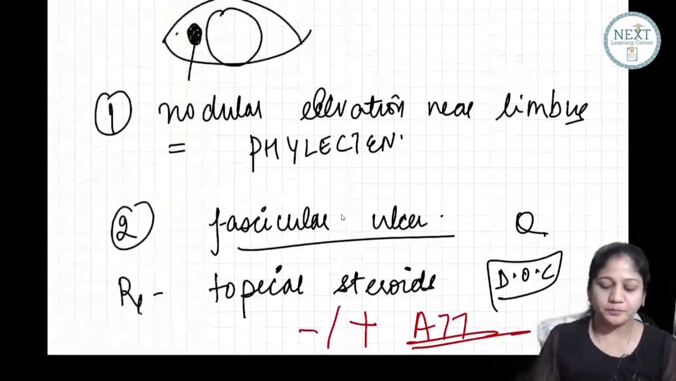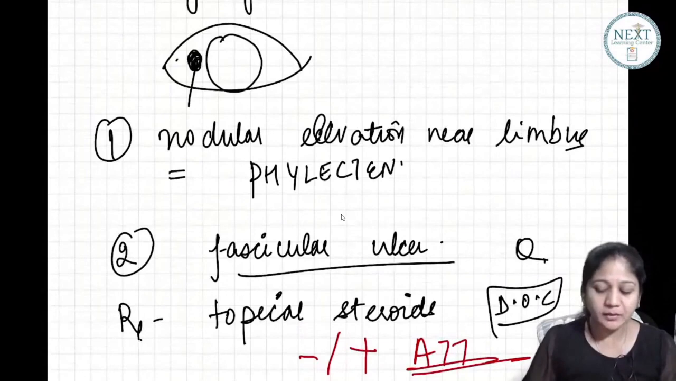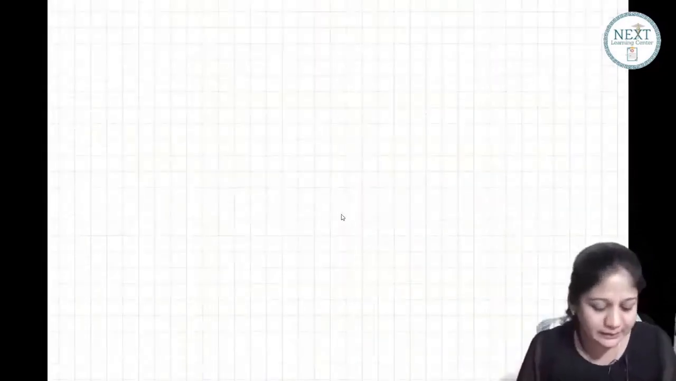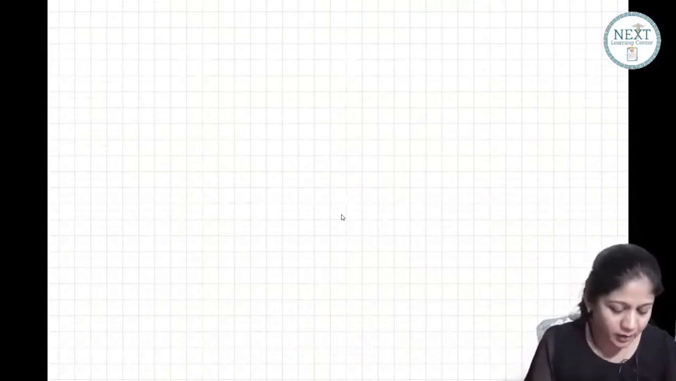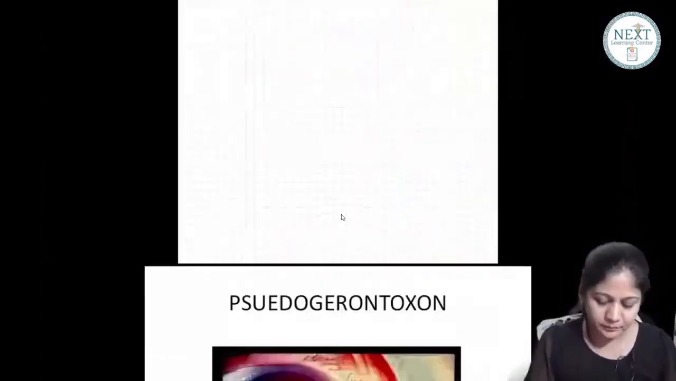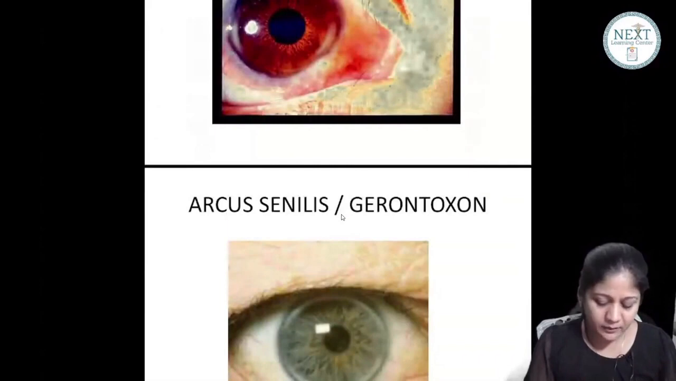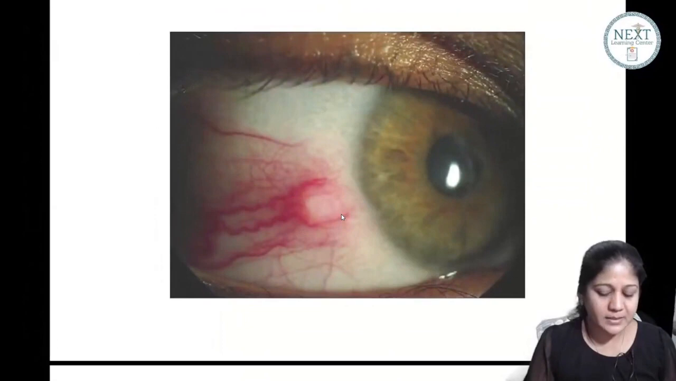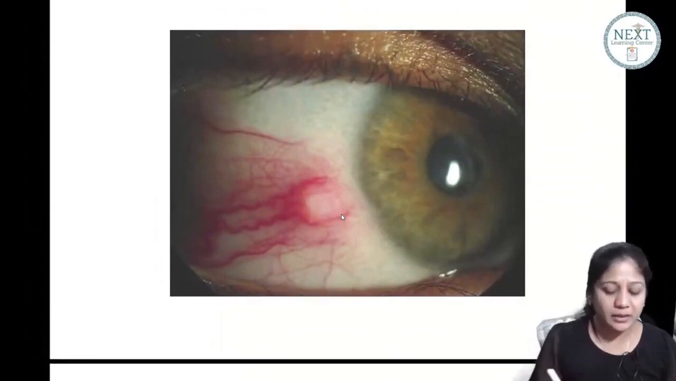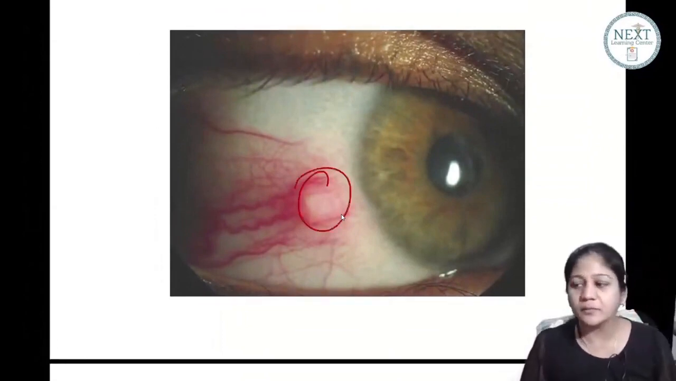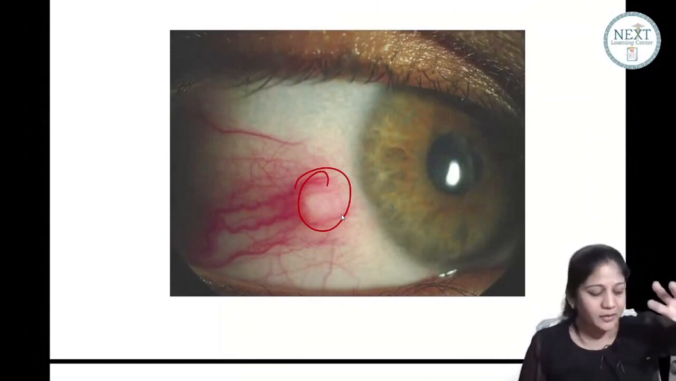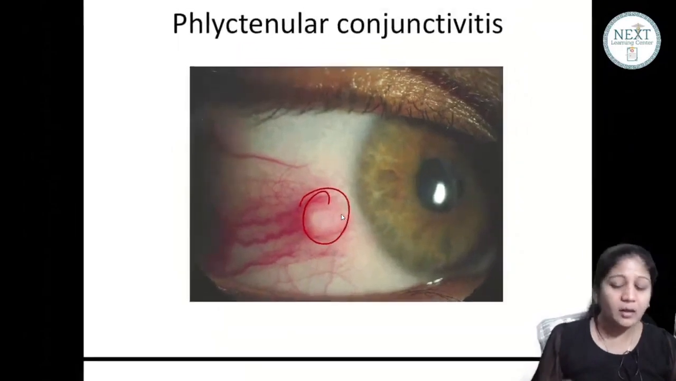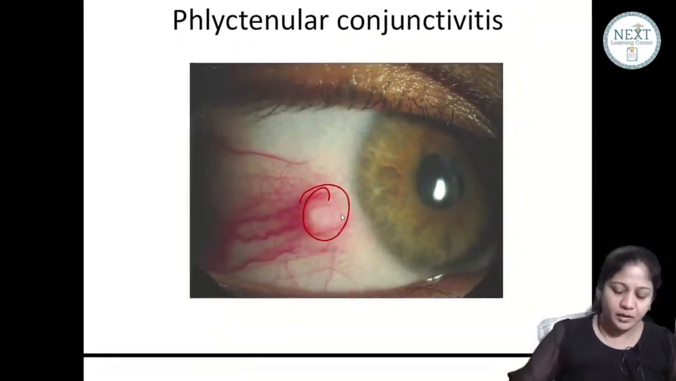Okay, so we are done with allergic conjunctivitis. Now we'll start with a new topic. This is pterygium. First of all, see the picture question here. I'll say it's very, very important to understand. See, this is the nodular elevation near the limbus. Can you appreciate this one, guys? This nodular elevation is called the phlycten. What is the name here? Phlycten. Now have a look here.